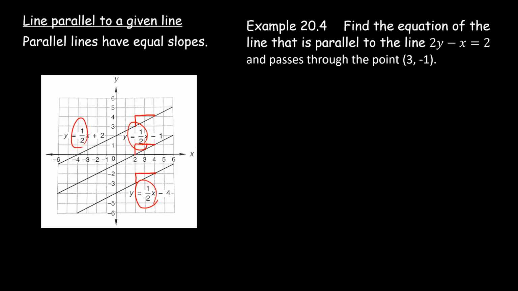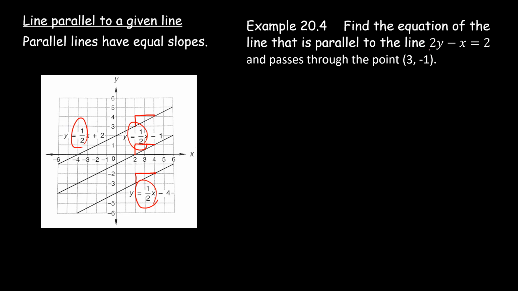Okay, so this example says find the equation of the line that is parallel to the line 2y minus x equals 2 and passes through the point (3, -1). I think the part "and passes through the point (3, -1)" is missing on your notes, that last part of the sentence. So make sure you fill that in.